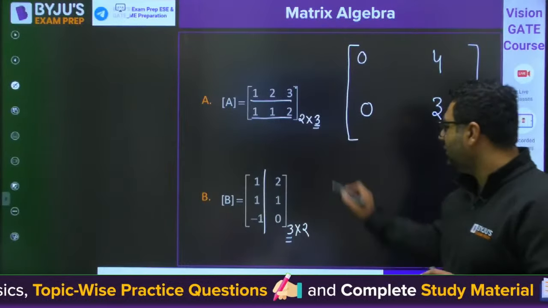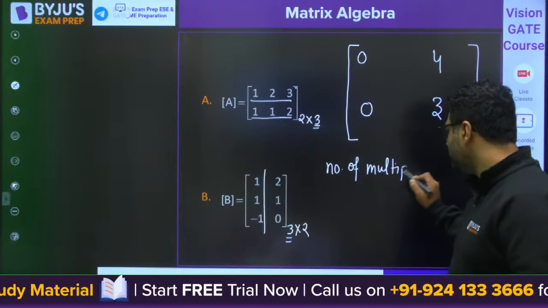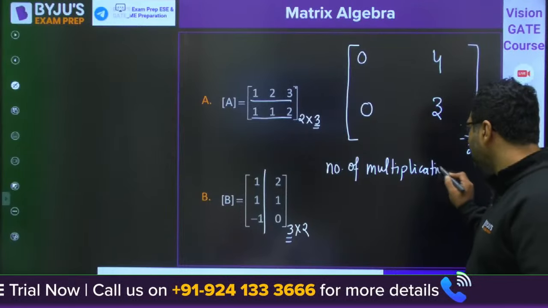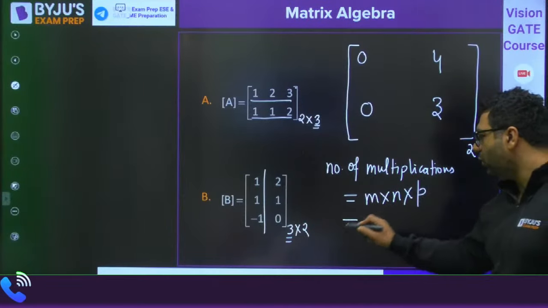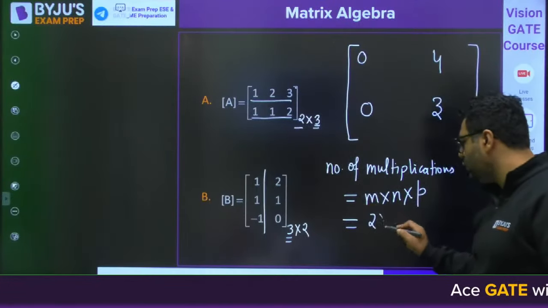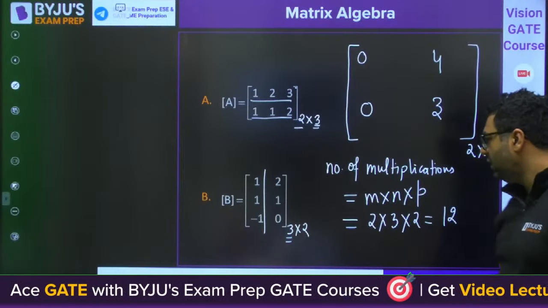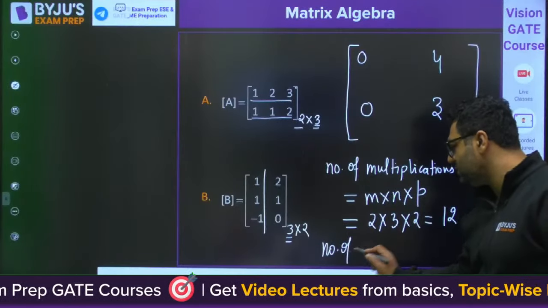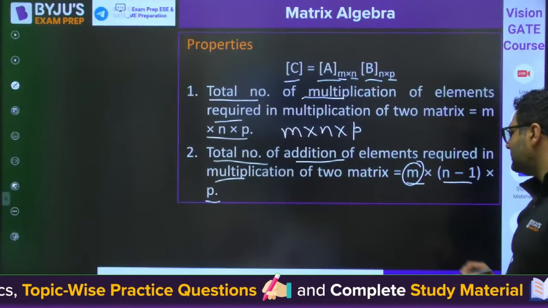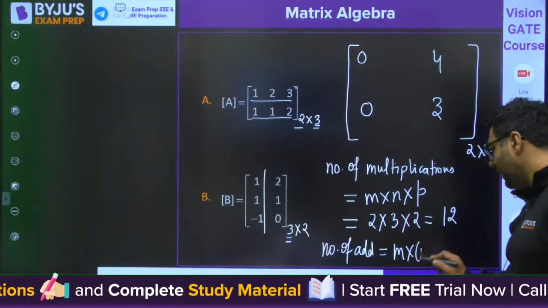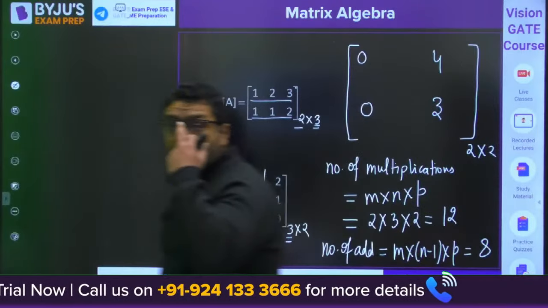So if you see the number of total multiplications we have done, my dear, the number of total multiplications is m into n into p. So you know what m is. M into n into p, 2 into 3 into 2. As Ganesh has already given the answer, the answer will be 12. And if you want to find the number of additions, you know the formula: m cross (n minus 1) into p. I feel the answer will come out to be 8, if I am not wrong. Is it clear for everyone?